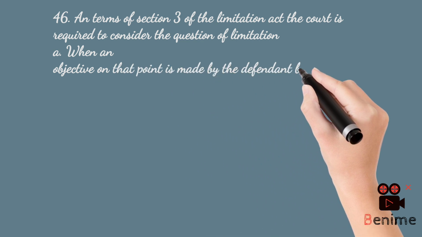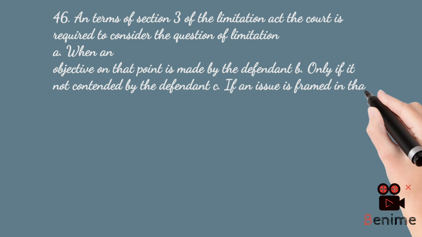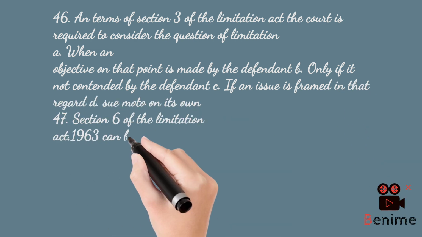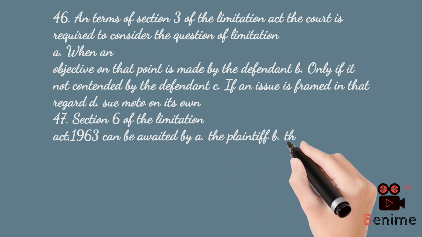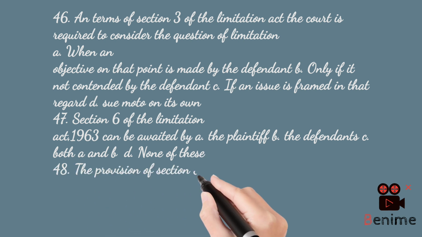47. Section 6 of the Limitation Act, 1963 can be availed by: A. The plaintiff, B. The defendant, C. Both A and B, D. None of these. 48. The provisions of Section 10 of the Limitation Act, 1963 are: A. Mandatory, B. Directory, C. Optional, D. Discretionary.